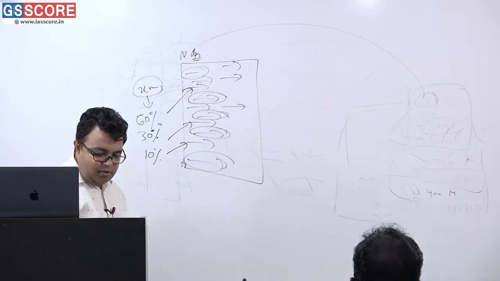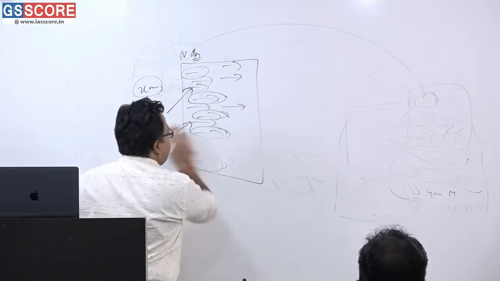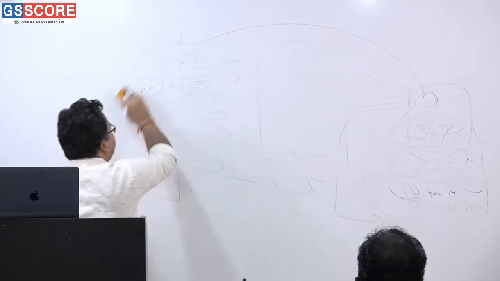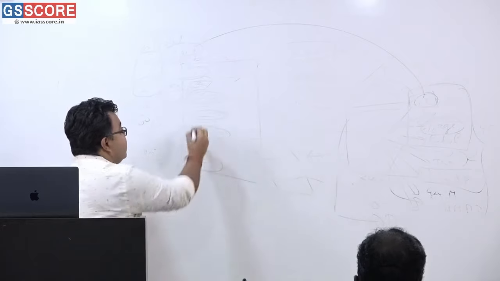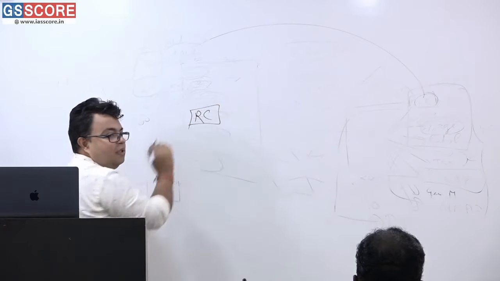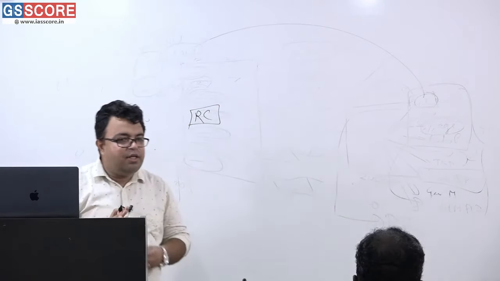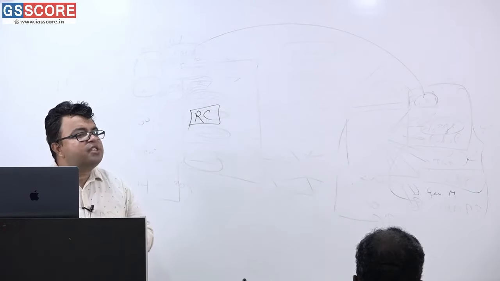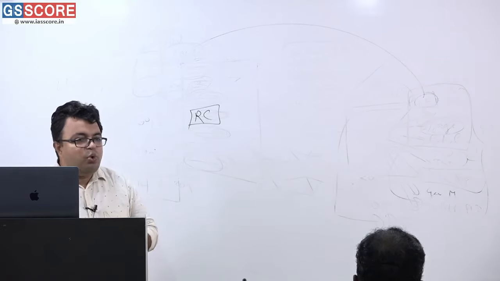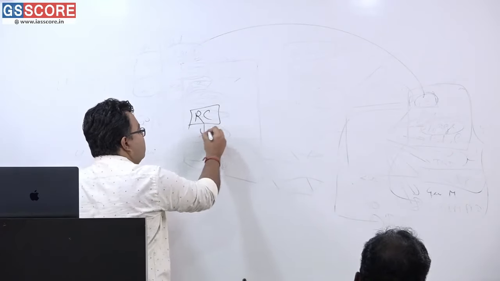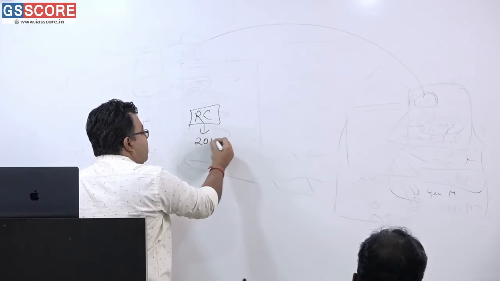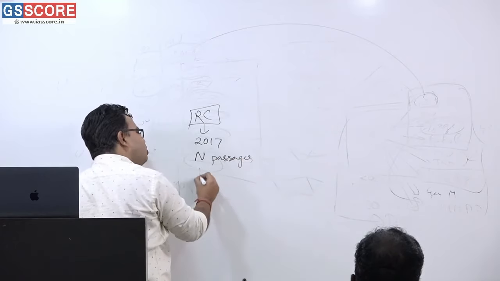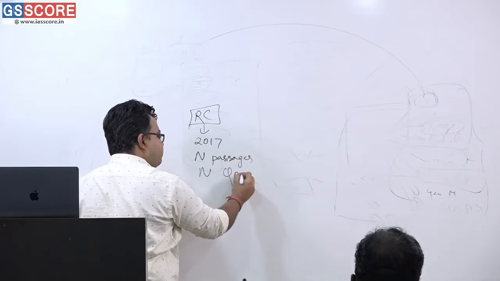Now, the main scenario, the last scenario that I will be discussing, is the RC section. Regarding the RC section, I must tell you that in RC, what is happening is that the year 2017 showed a way where n number of passages and approximately n number of questions were there.